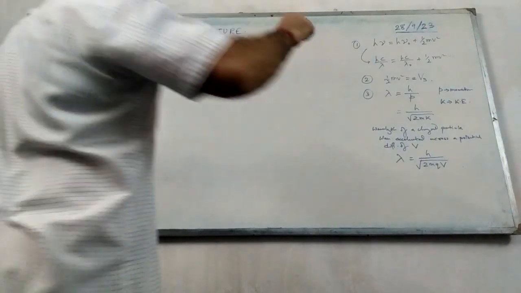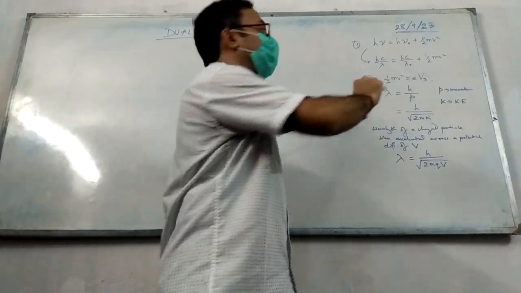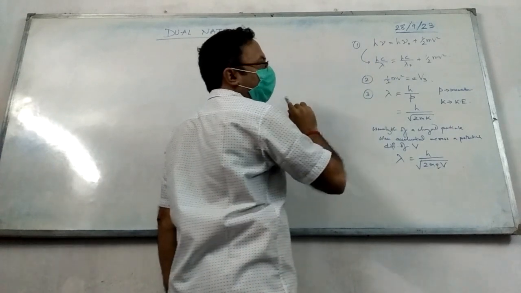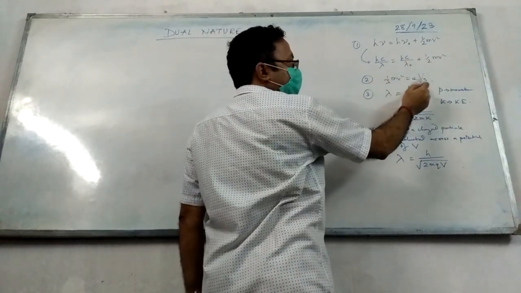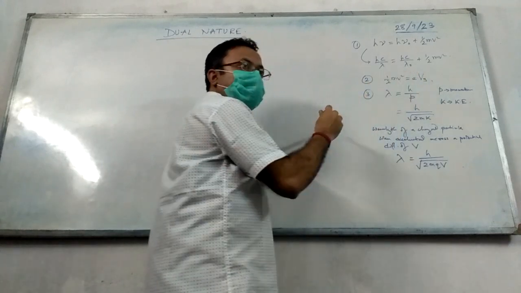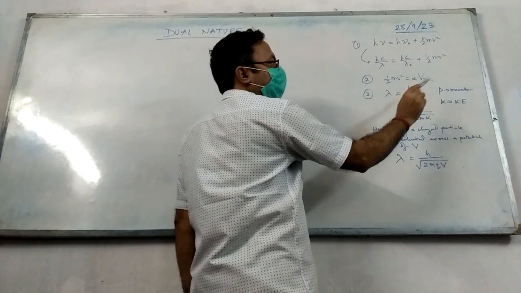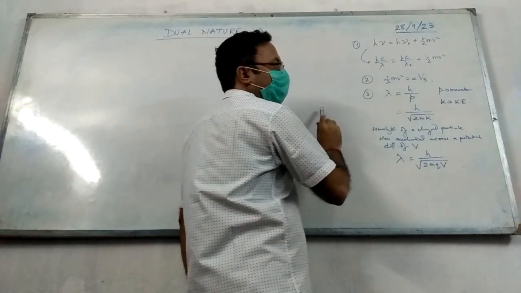Well, so we are doing numericals on dual nature, and we have done it earlier. The photoelectric equation, this is for the frequency and this is for the wavelength, and the kinetic energy can be written as E into Vs. Vs is the stopping potential, and this part is for matter wave: de Broglie wavelength of any matter is h by p. H is the Planck's constant and p is the momentum.